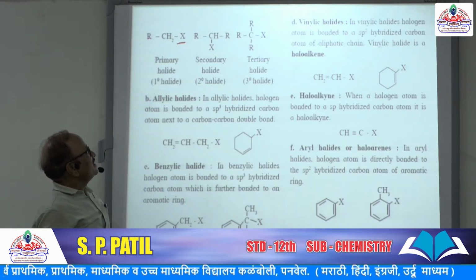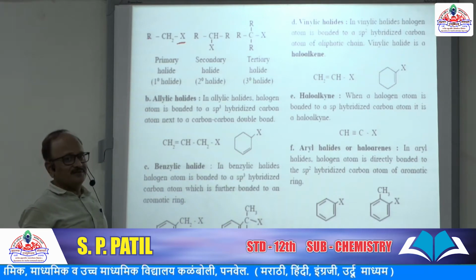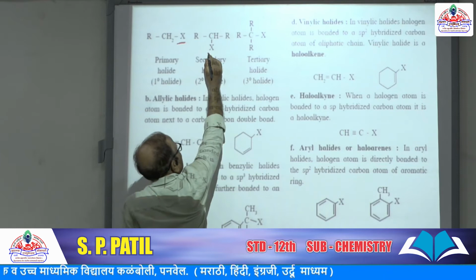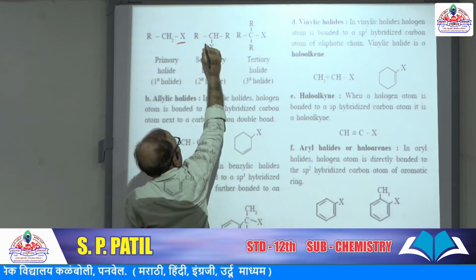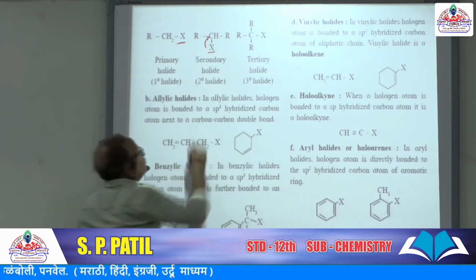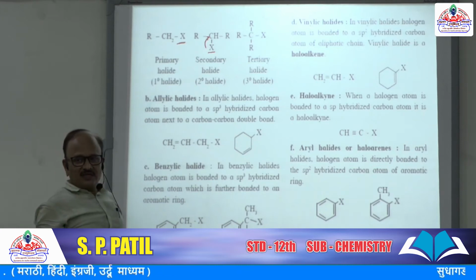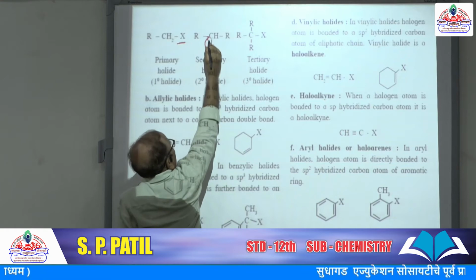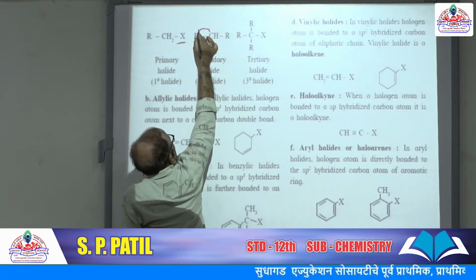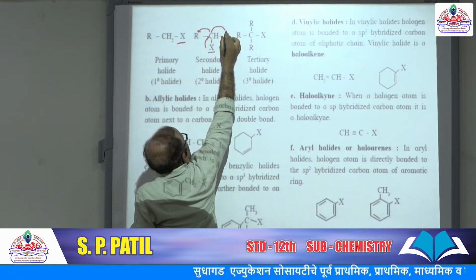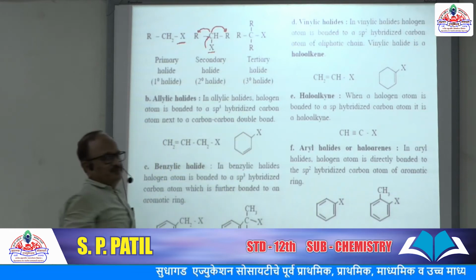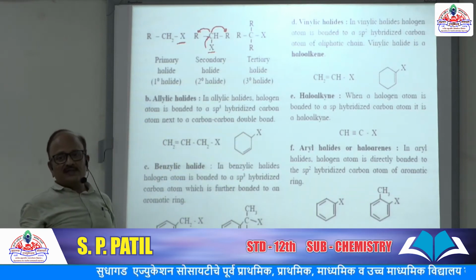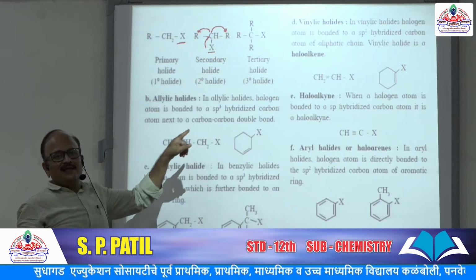Another example, a secondary halide. See, this is the halogen and it is bonded to this carbon. What is the nature of this carbon? It is secondary because it is directly bonded to a first and a second carbon. So it is a secondary alkyl halide.